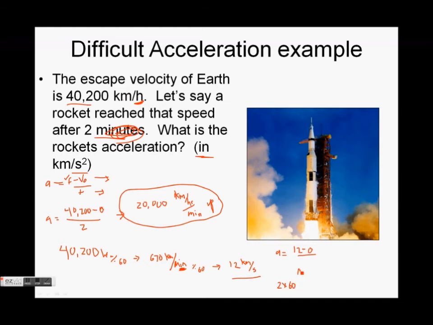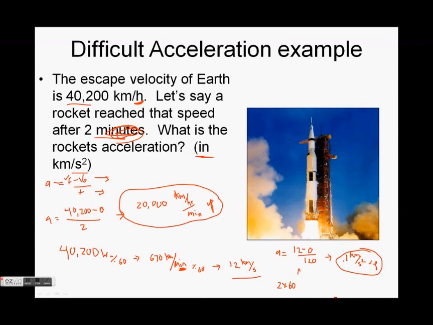Well, 2 times 60, that would be 120. So my answer becomes 0.1 kilometer per second squared, up.